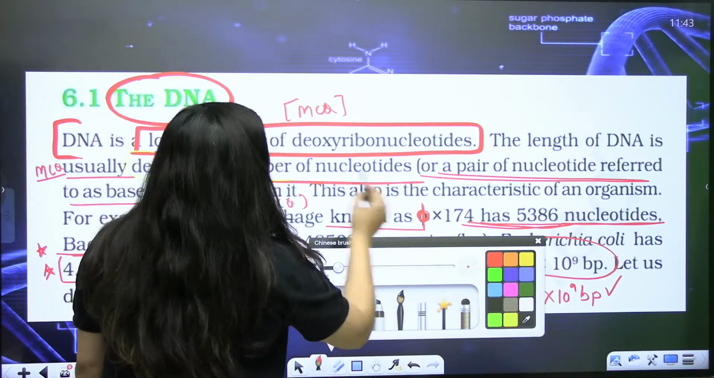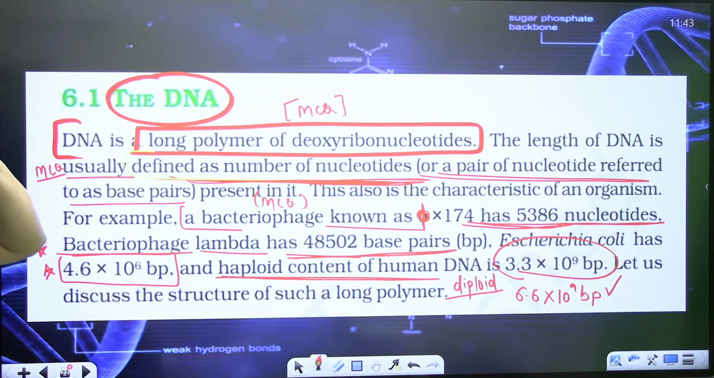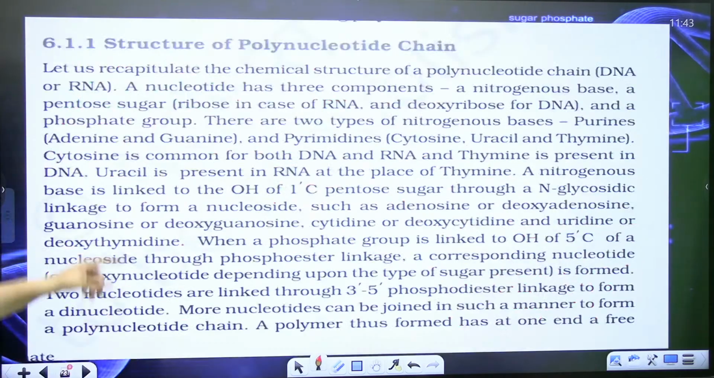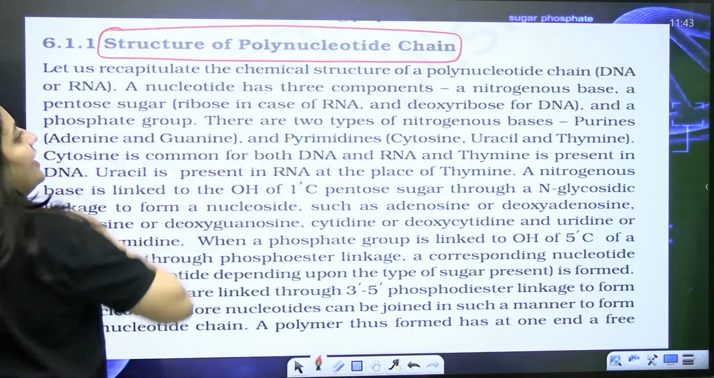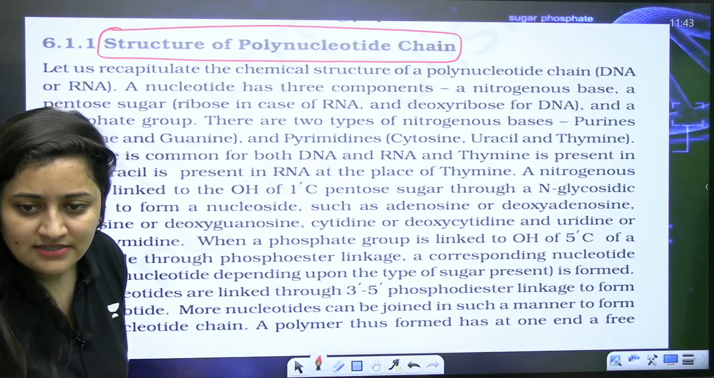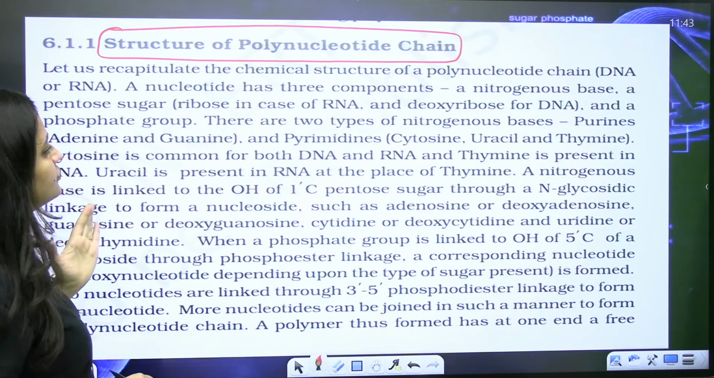length of DNA? It depends upon the number of nucleotides. Is that clear? So now just look at the structure of polynucleotide chain. And I know you understand this part, isn't it? So let's recapitulate the chemical structure of the chain.